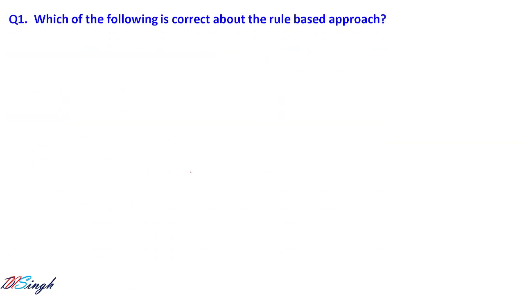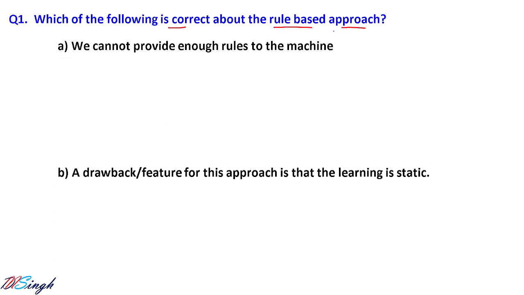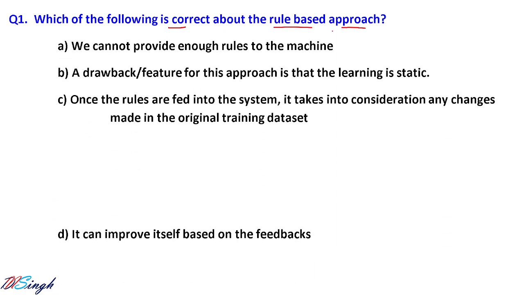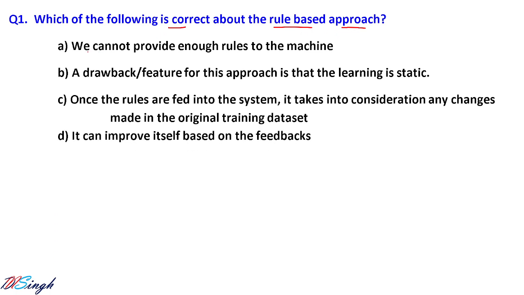So this is our first question. Which of the following is correct about the rule-based approach? There are four options available to us, and the first option is saying we cannot provide enough rules to a machine. There is no restriction on how many rules we can provide in rule-based learning. Any number of rules you can provide to your machine.